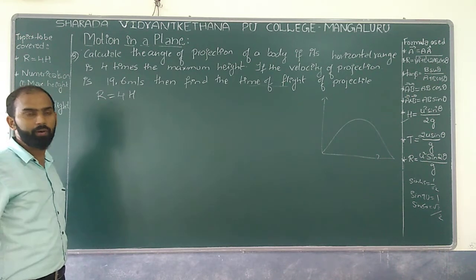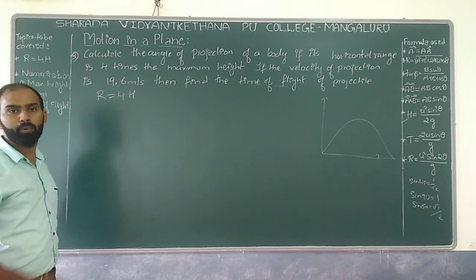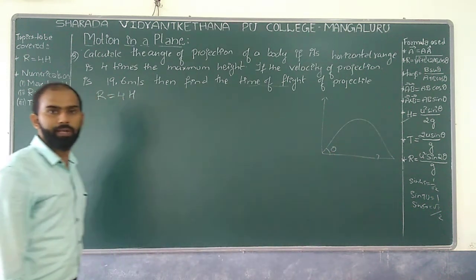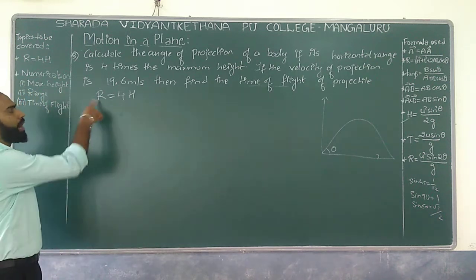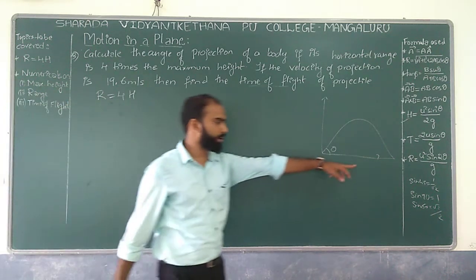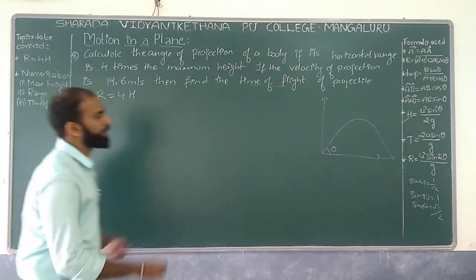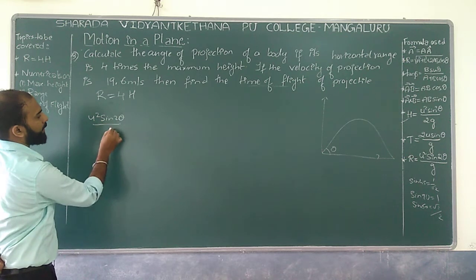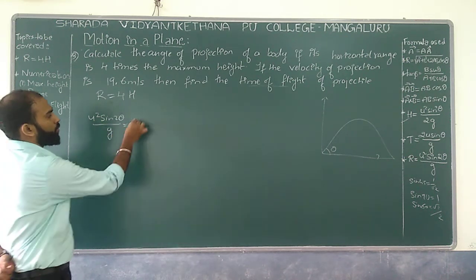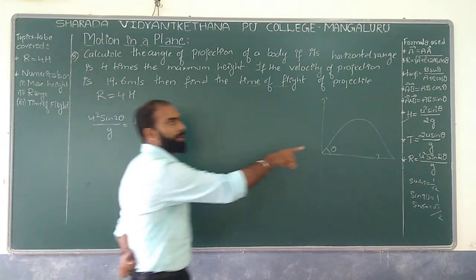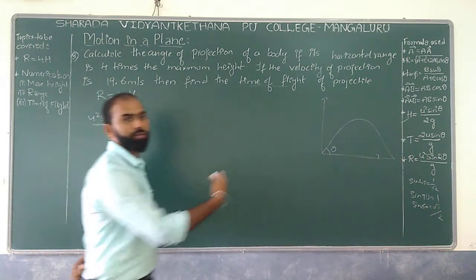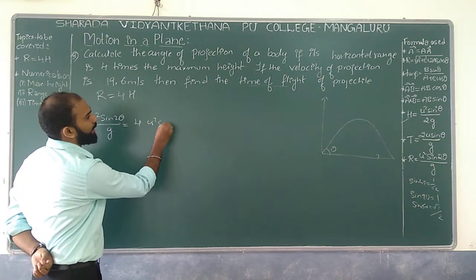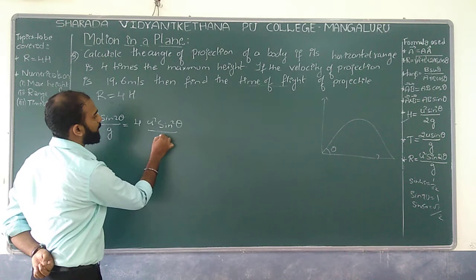So if we have such a scenario, let us prove this. What could be the angle of projection with respect to the horizontal component? We know R, that is the range, is u square sin 2 theta divided by g, which is equal to 4 times the maximum height, u square sin square theta divided by 2g.